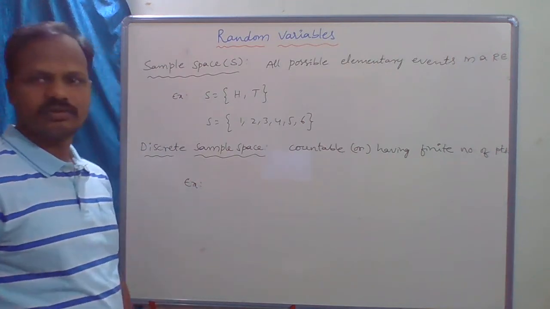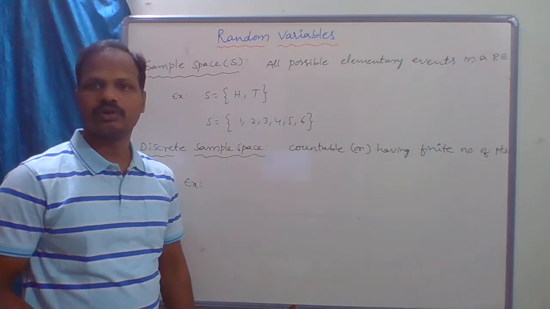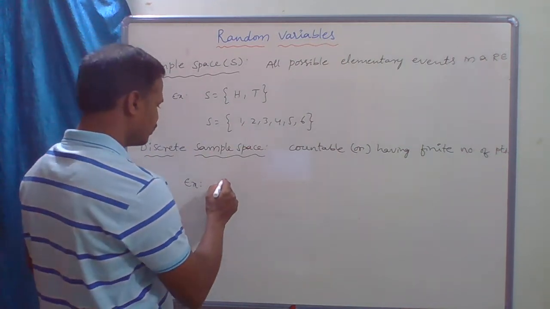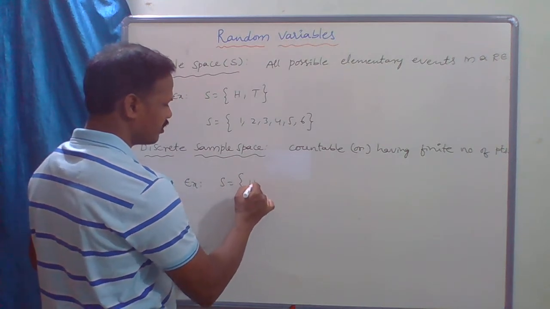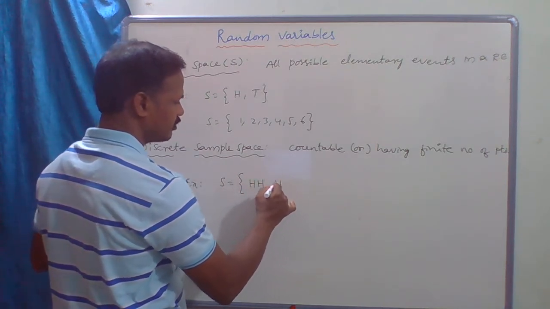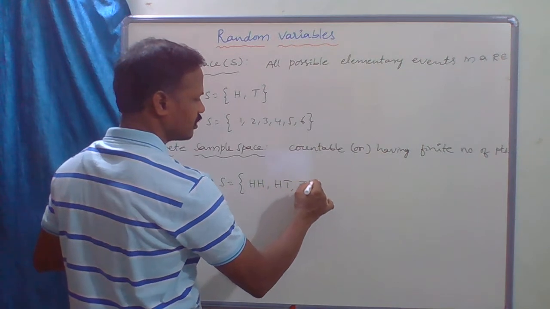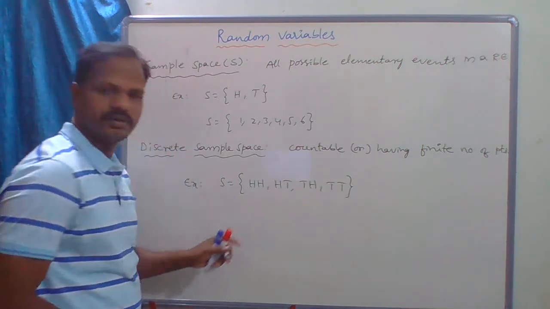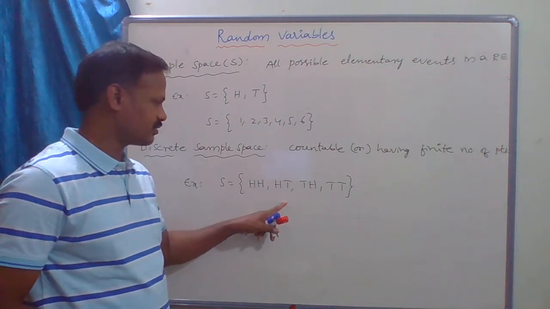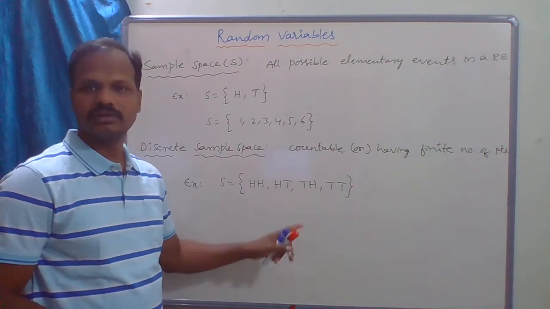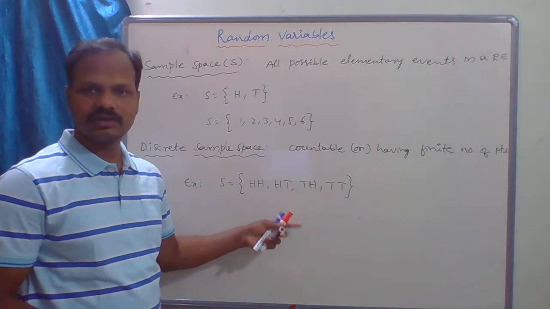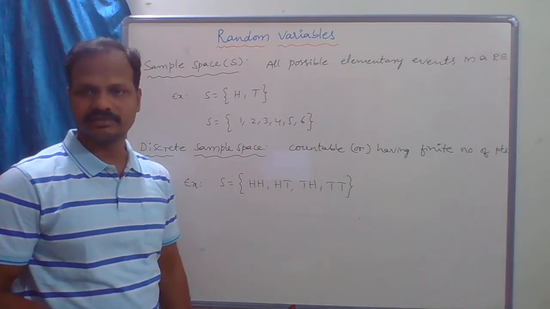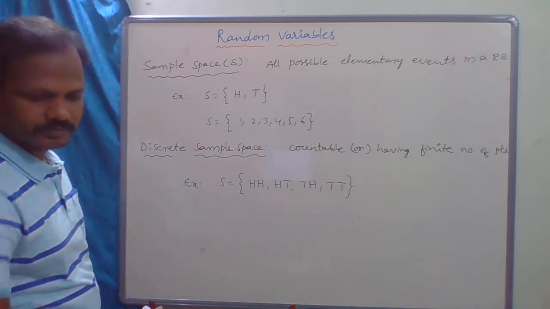For example, when we throw two coins, the sample space is HH, HT, TH, TT. The number of elements in this sample space is 4, so it is finite, or countable. So it is called a discrete sample space. Clear? Okay, next.